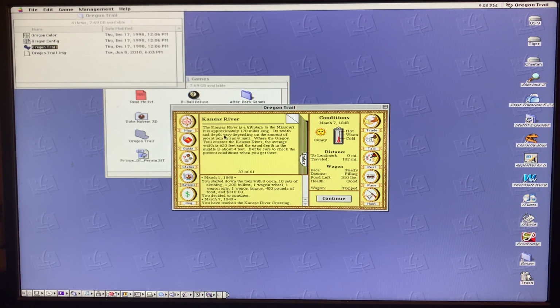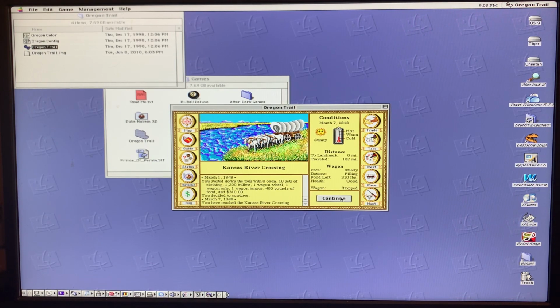This guide thing from the historical import. The Kansas River is a tributary to the Missouri, approximately 170 miles long. It gives you some information you might need to know about that. So we do have to get across the river.